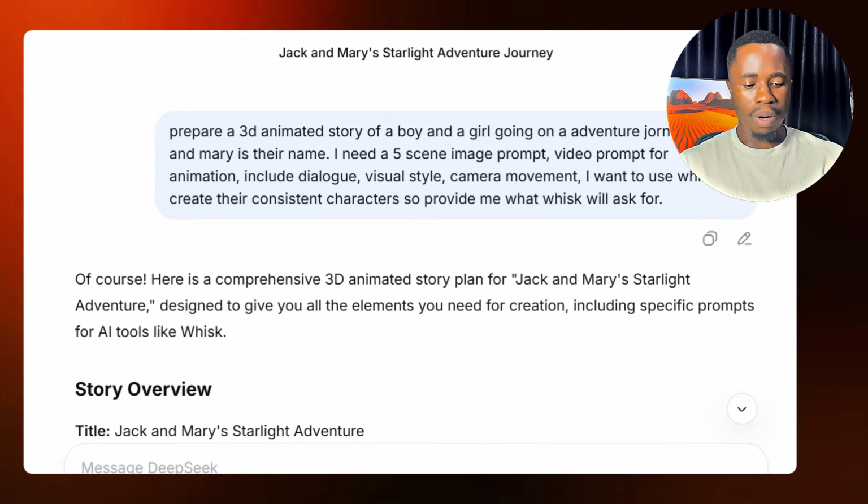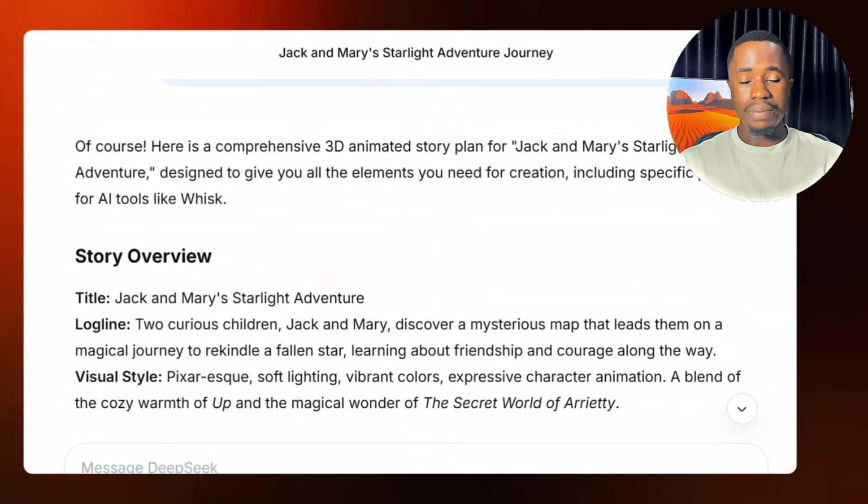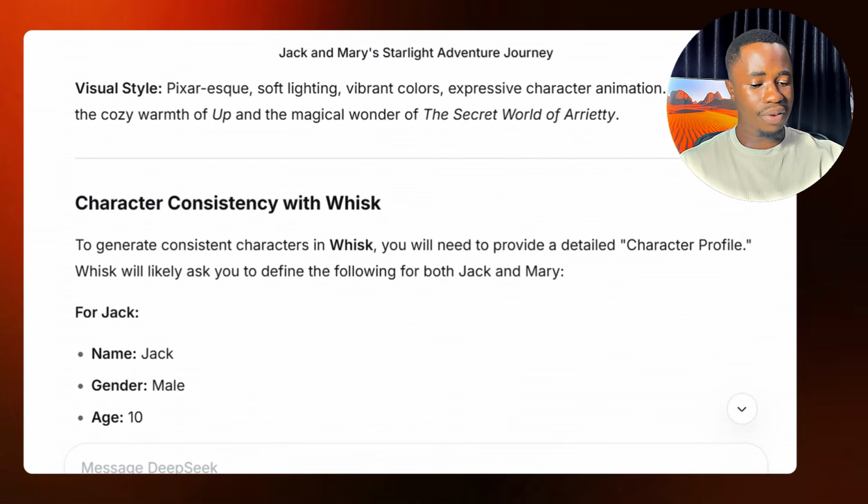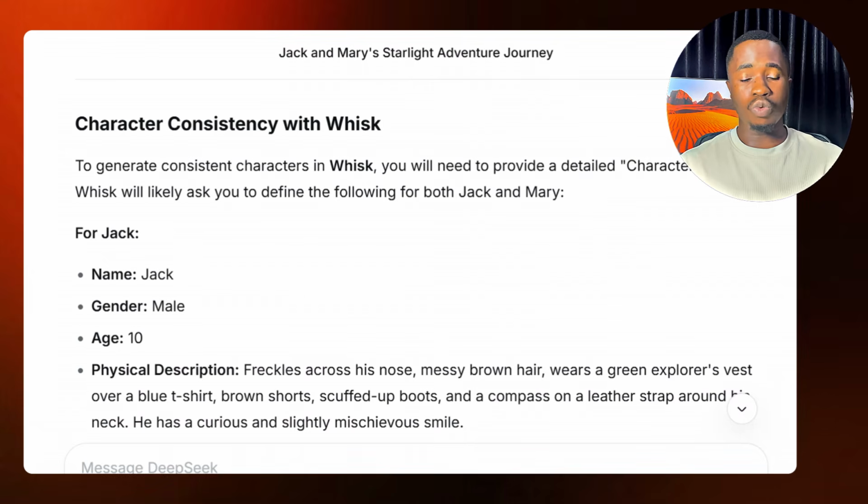After preparing your prompt like this, quickly send it. And once you send it, if you then scroll down here, DeepSeek is going to give us a breakdown prompt that we are going to use for our video. So if you scroll down here, this is the story overview. Then this is the character consistency with Whisk. So it's giving us this prompt. And this is the prompt we are going to use.